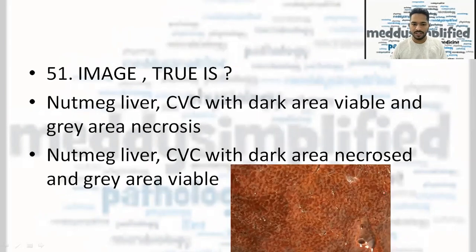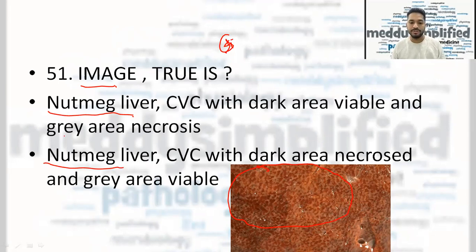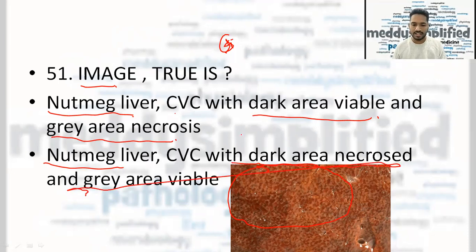So the 51st question here is an image that was given. Four options were there as usual, but two options had nutmeg liver and two options had something else. So the image was definitely of nutmeg liver. I remember just two options: CVC with dark area viable and gray area necrosis, and the other option was CVC with dark area necrosed and gray area viable. So the correct answer here is nutmeg liver, CVC with dark area necrosed and gray area viable.